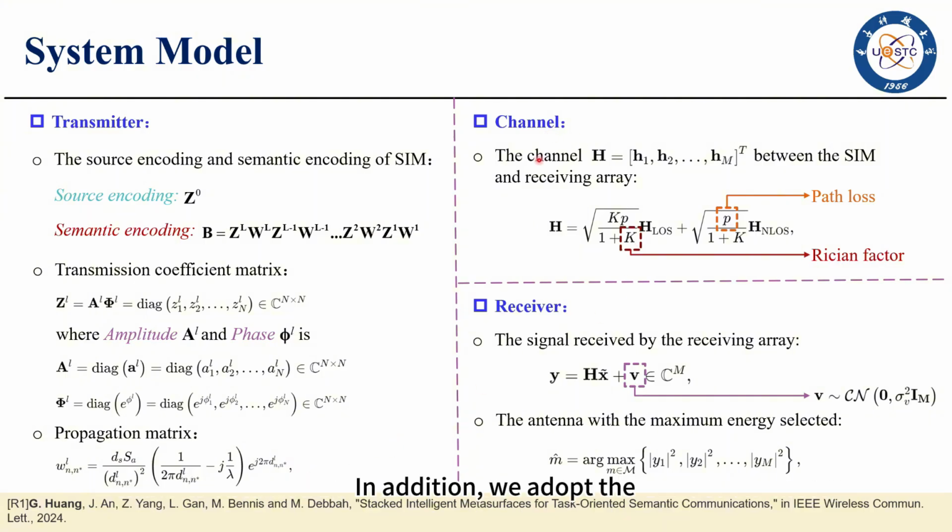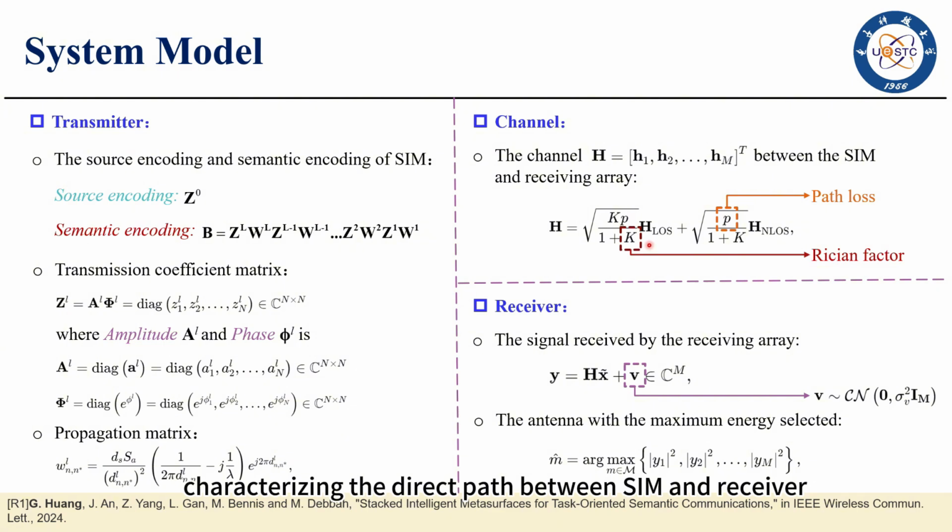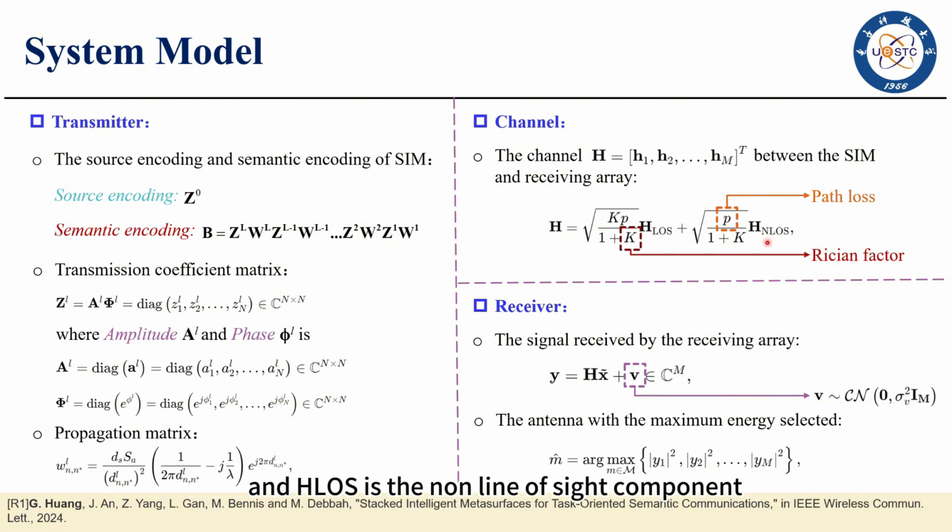In addition, we adopt the Rician fading model to model the wireless channel H, where LP is the path loss and K is the Rician factor. HLoS is the line-of-sight component characterizing the direct path between the SIM and the receiver, and HNLoS is the non-line-of-sight component. As a result, the signal received by the receiving array is modeled as Y, and the antenna with the maximum energy selected can be modeled as M hat.